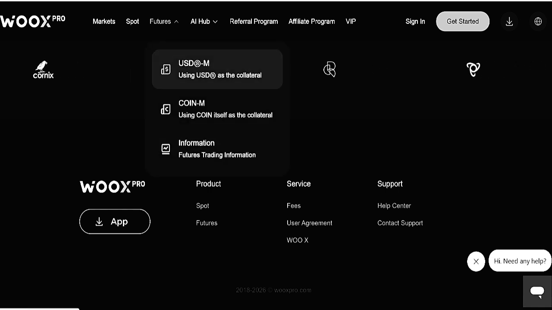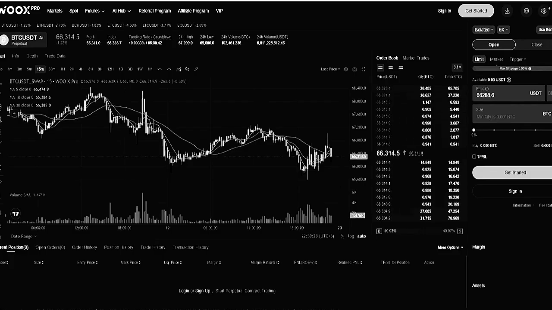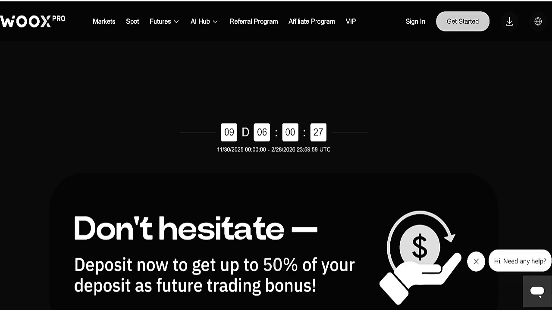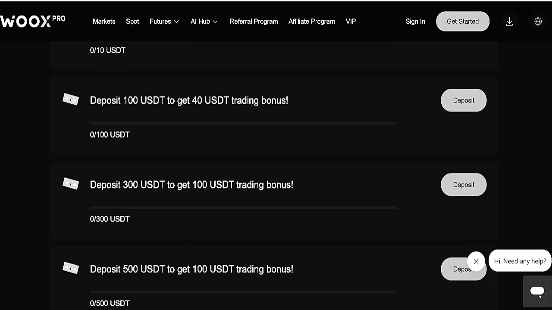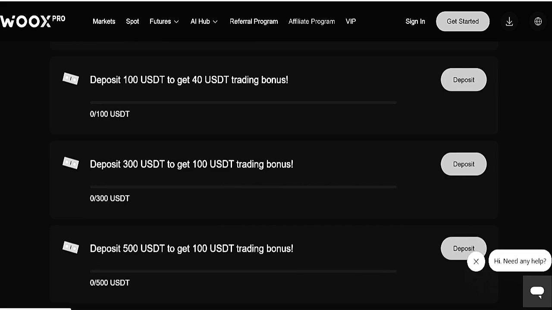And if you want to start your new epic journey with future trading, you can easily come on this. Friends, when you come to the interface in spot or future trading, here is also a complete interface where you can easily create an account on Woox Pro. Enjoy your new epic journey with Woox Pro trading and its campaign that I have shown you. So what are you waiting for?